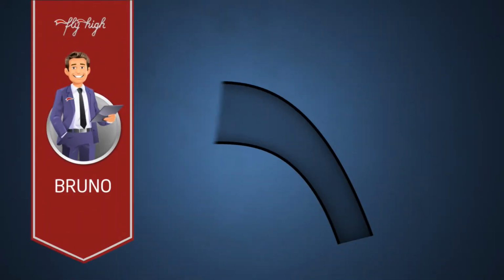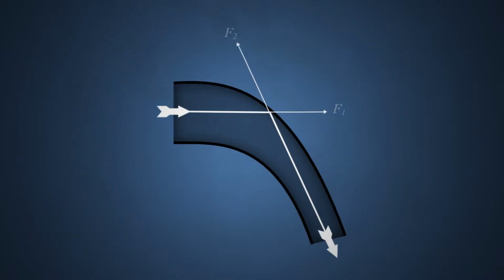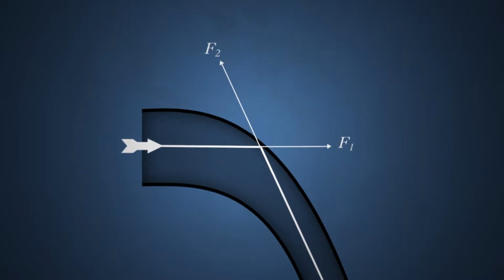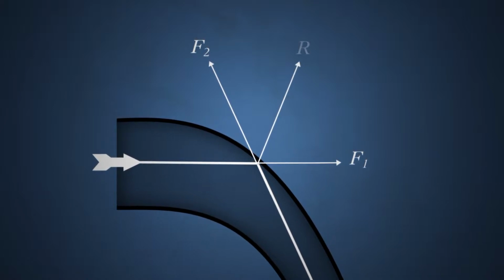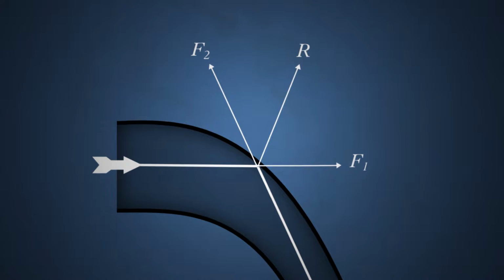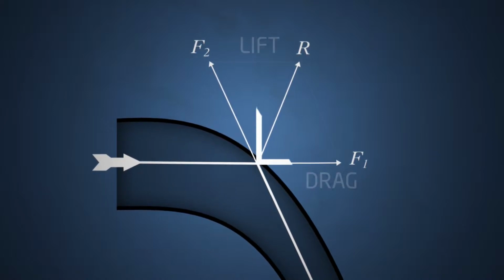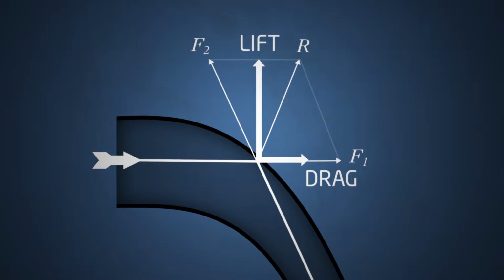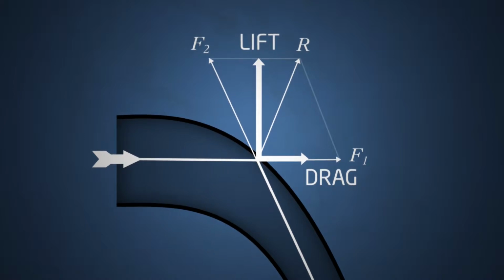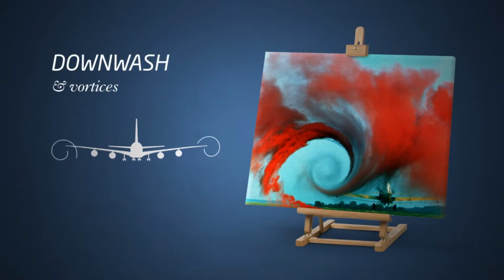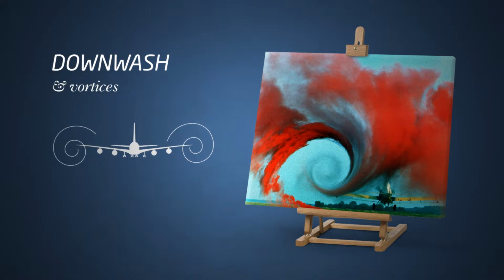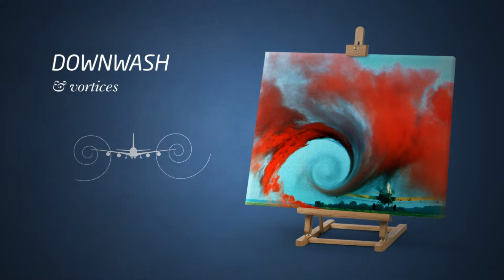At the same time that lift is created, there is also a redirection of the flow downwards. This phenomenon is called downwash and is also to be found in flow through a curved duct. Seen macroscopically, lift is created through the change in direction of the flow, which results in the generation of forces F1 and F2. The resultant force can be decomposed into a force perpendicular to the incoming flow, lift, and aligned to it, drag. When an airplane flies slightly above a dense blanket of cloud, the downwash can clearly be seen together with the vortices produced at the tips of the wings.